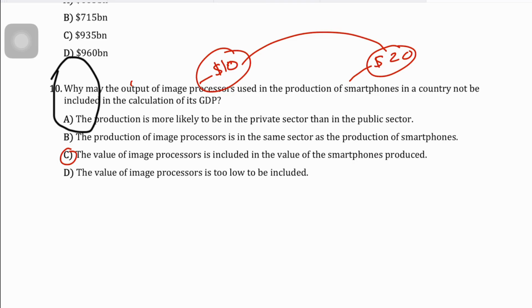the value of the image processors is included, and basically that is why we're saying that the value of the image processors is included in the value of the smartphones produced. And if you want to just find out the value added by the smartphone production or by this particular smartphone manufacturing company, you need to take the final value of the smartphones, and you need to deduct the output value of the image processors, which are acting as inputs to the smartphone manufacturers, right?